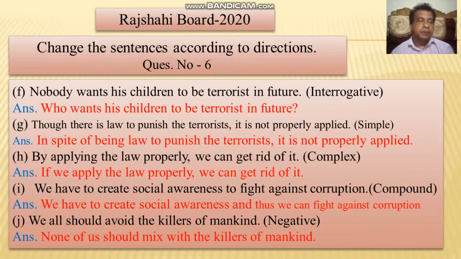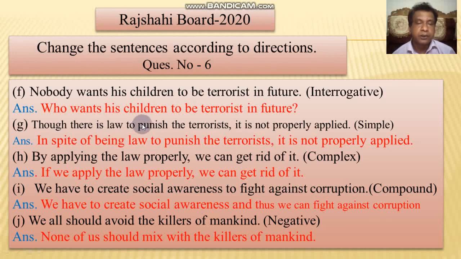Nobody wants his child to be a terrorist in future. Interrogative. Nobody: who wants to? This is very easy. If there is nobody, use who. Who wants his children to be terrorists in future?